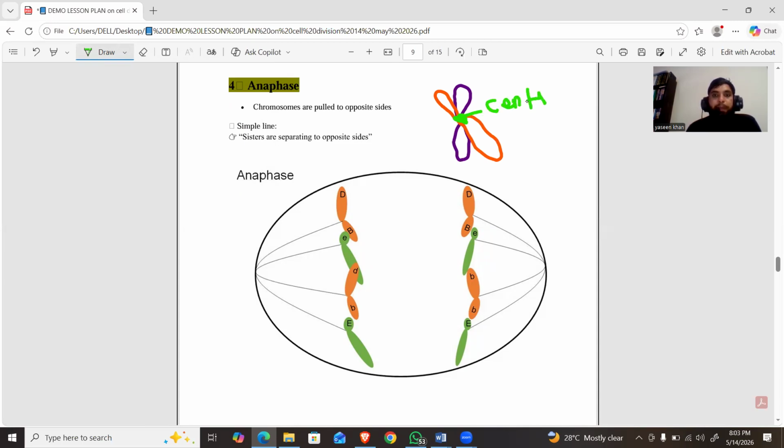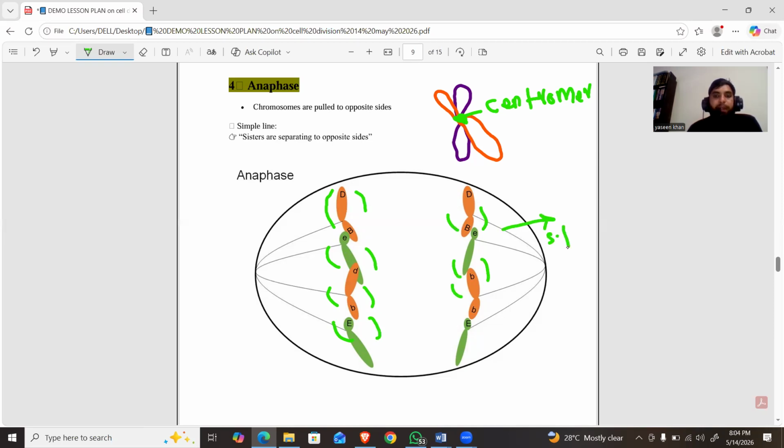So the spindle fiber attaches to the chromosome at the centromere, and each spindle fiber attracts the chromosome toward itself. As a result, the chromosome splits at the centromere, and half the chromosome moves upward and half moves downward.